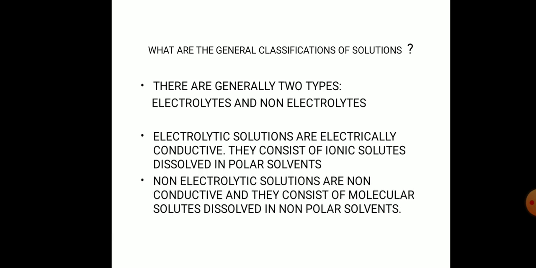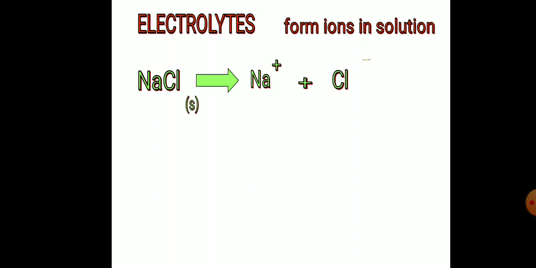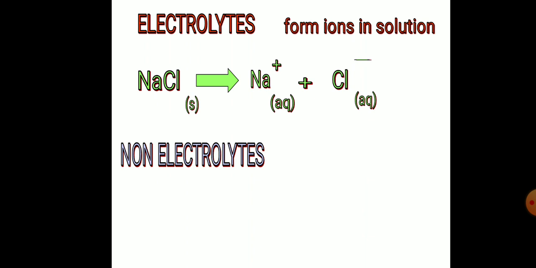Non-electrolytic solutions are non-conductive and they consist of a molecular solute dissolved in a non-polar solvent. Electrolytes form ions in solution. For example, solid NaCl gives Na+ and Cl-. The Na+ and Cl- are aqueous.